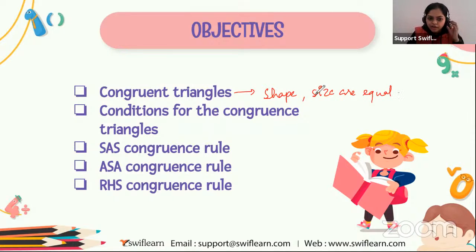We also discussed the two conditions, that is, the shape and size of a triangle. Then we discussed congruent triangles. So what is the condition when two triangles are congruent? Can anyone tell me?